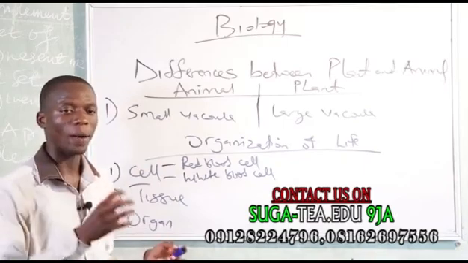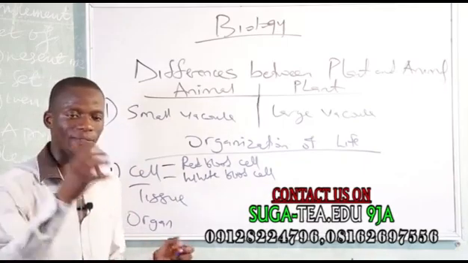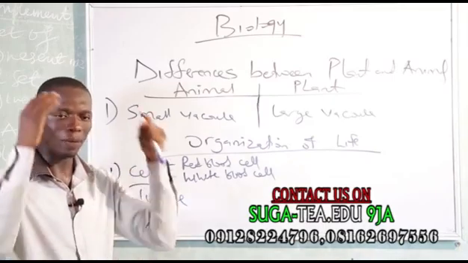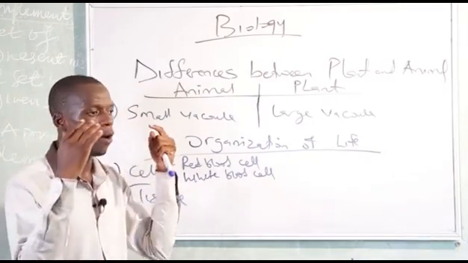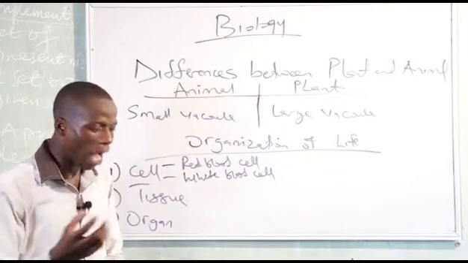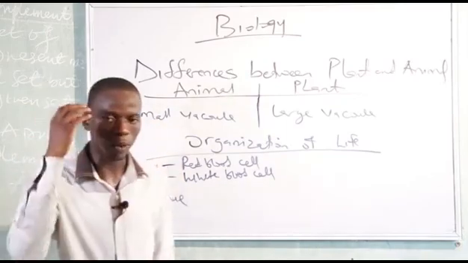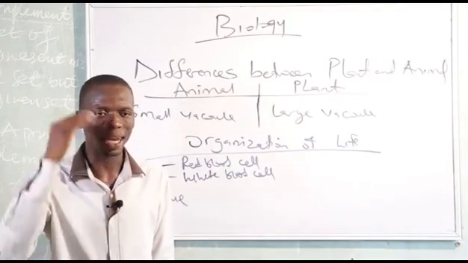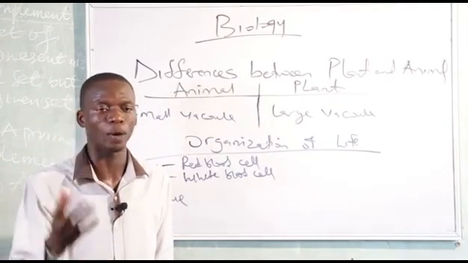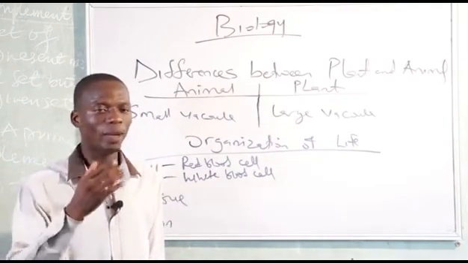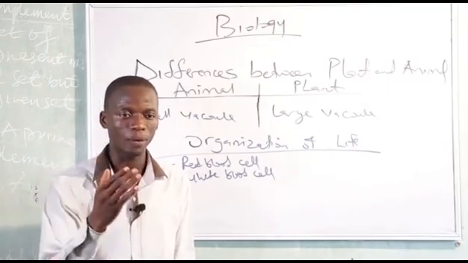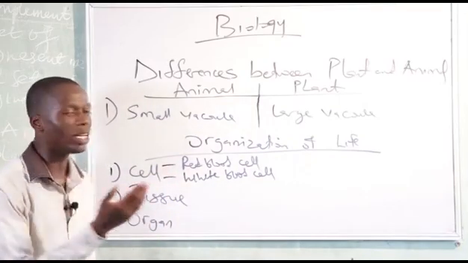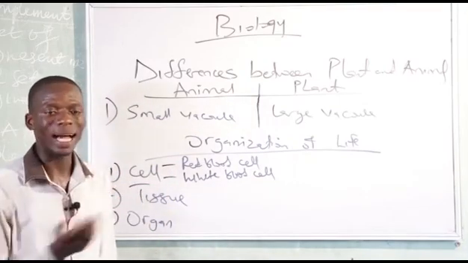An organ performs a specific function. For example, the brain. One of the functions of the brain is memory. The part of the brain that is responsible for memory and learning is the cerebrum. Cerebrum is very important, responsible for learning and memory. Another organ, we have the kidney, we have the liver.